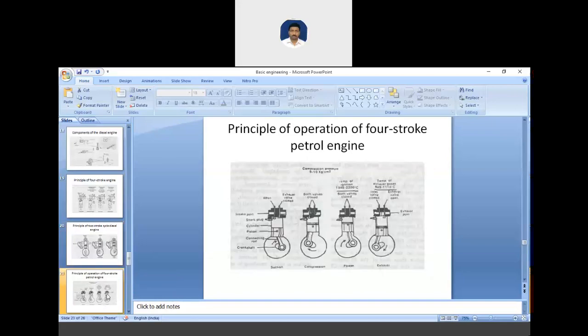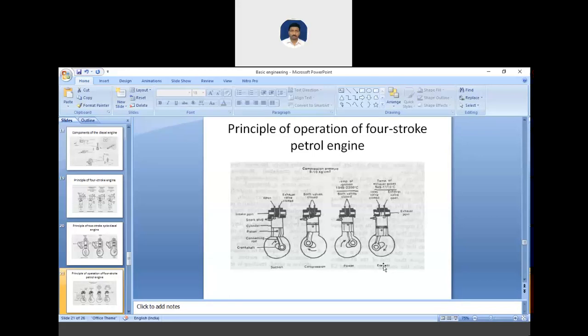After two-stroke, let us have the four-stroke petrol engine. Here we have the same suction, compression, power and exhaust. The working of a four-stroke spark ignition engine: in this we have mixed air, and it is broken up into mist and partially vaporized in a carburetor.